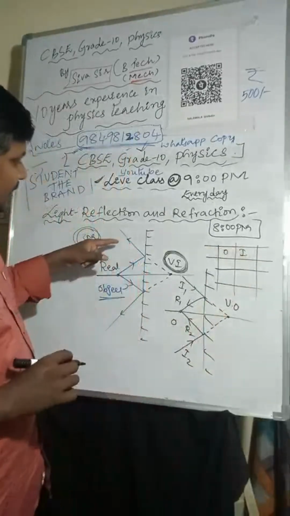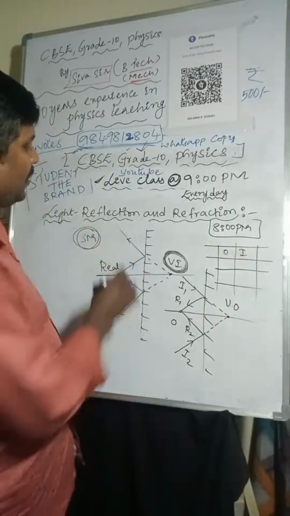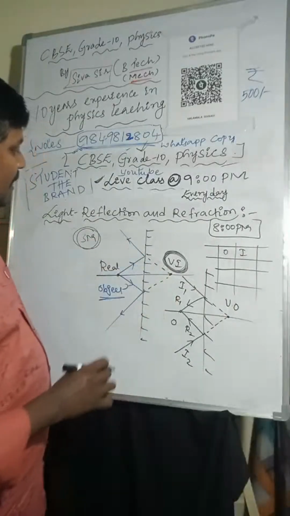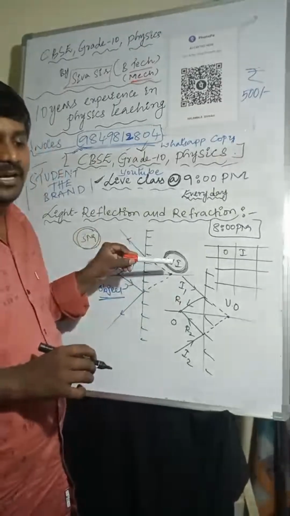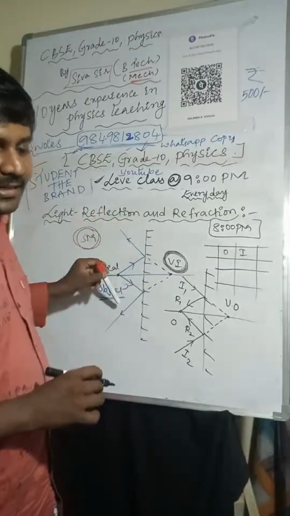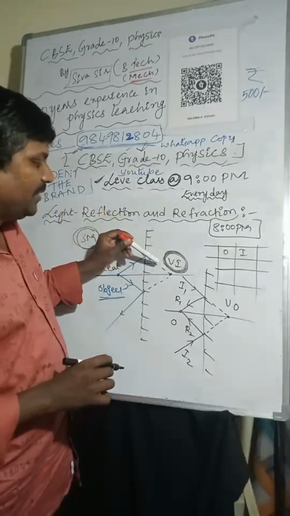Here you see these reflected light rays are meeting at one point, so their virtual image is forming. Observe carefully: reflected light rays are meeting at one point, so their virtual image is forming.